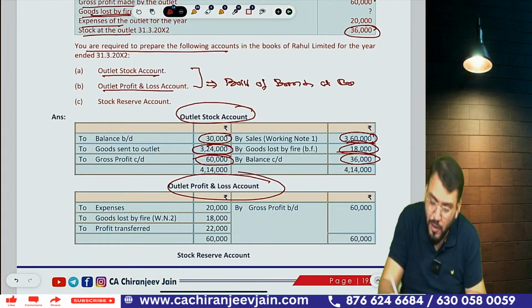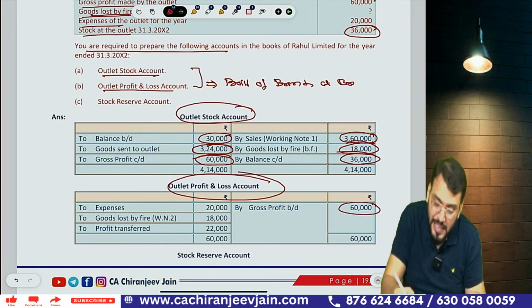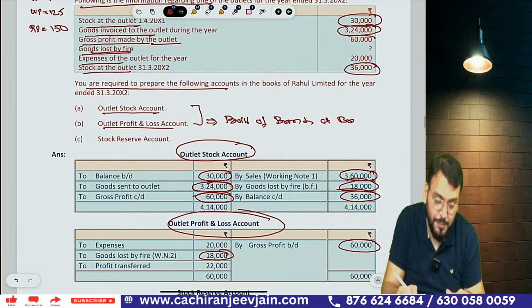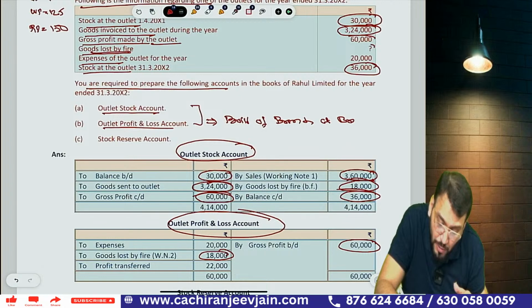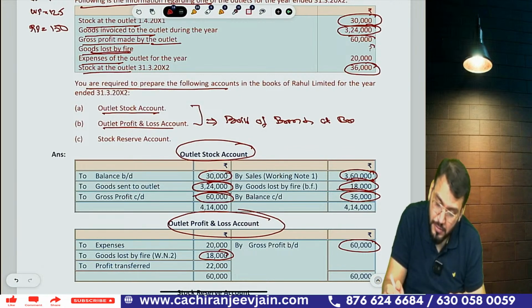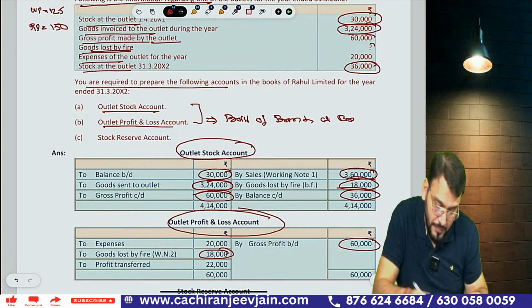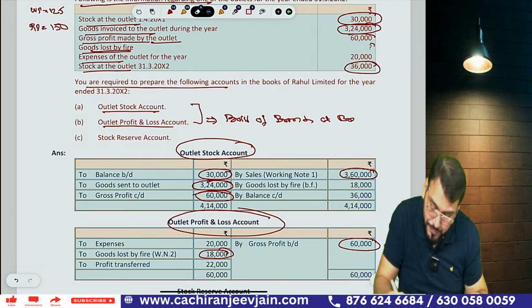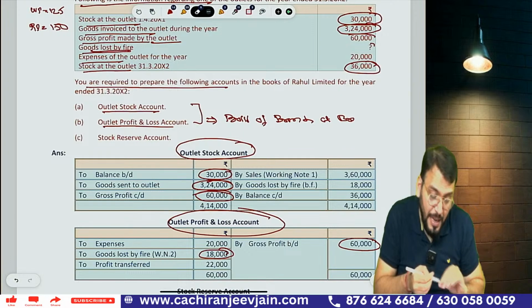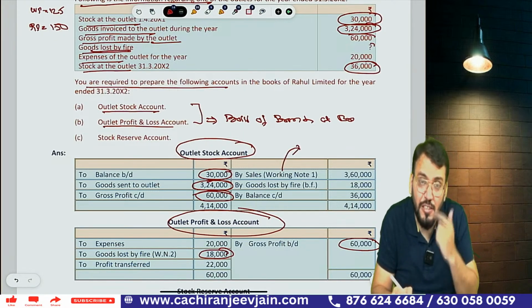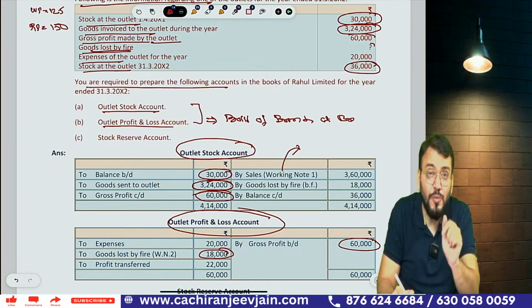The outlet P&L account means gross profit. Abnormal loss will be transferred here, abnormal loss and all the expenses. How much expense is given? Sorry, 1 minute, my mistake. In this, abnormal loss was not given. Abnormal loss is not given, but we can find out sales. How can we find out sales? Because they have given gross profit, so we can find out sales.